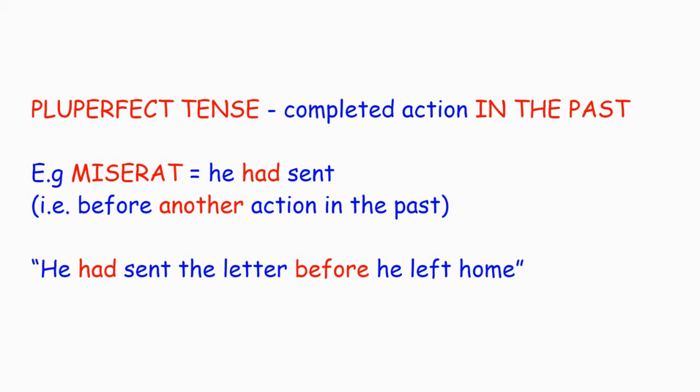We'd always translate this into English with the helping verb had. He had sent. That is, he had sent before another action happened in the past. He had sent the letter before he left home. Notice both of those actions are in the past. The one in the pluperfect happened and was completed first.